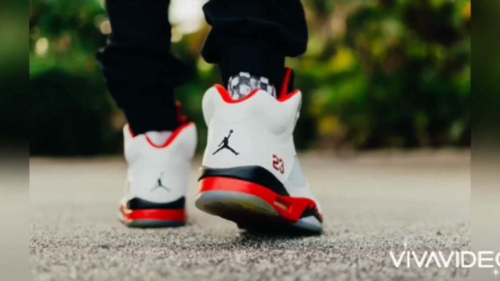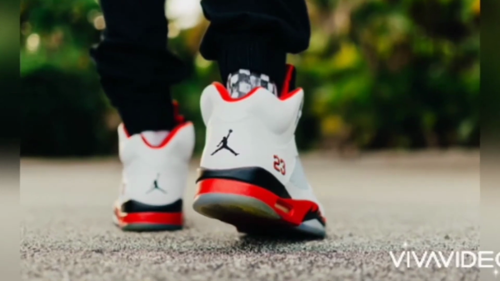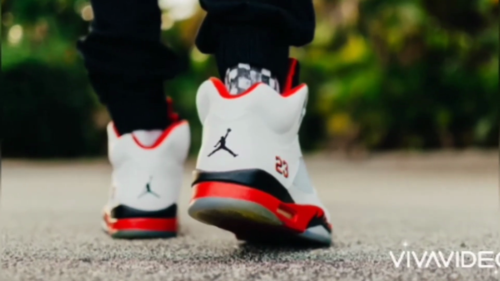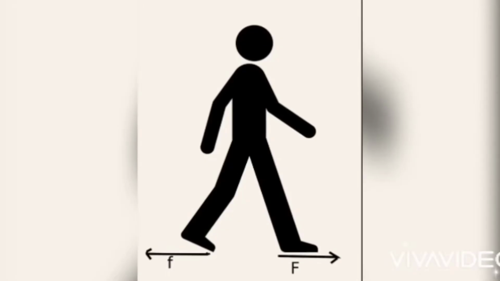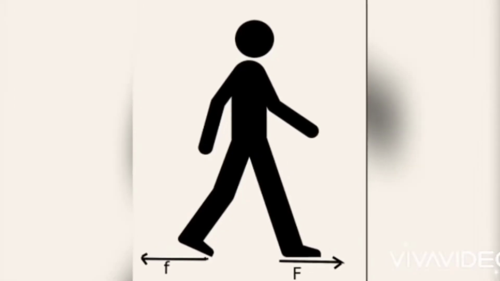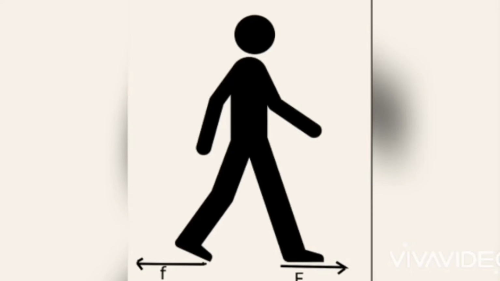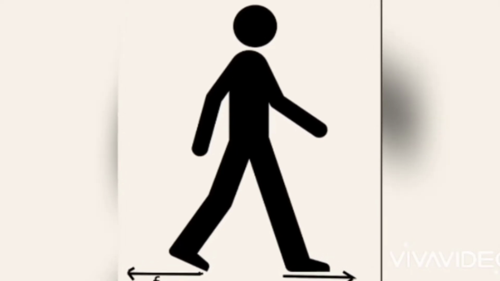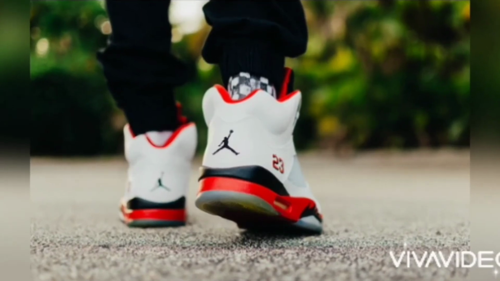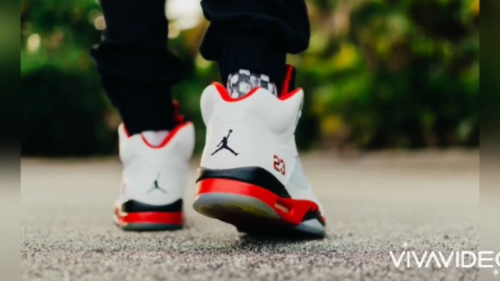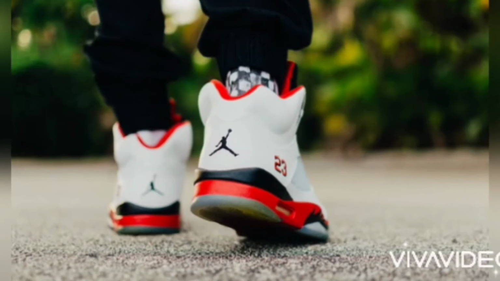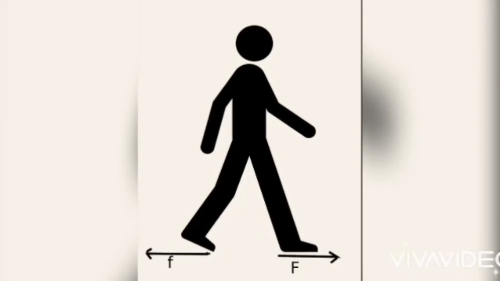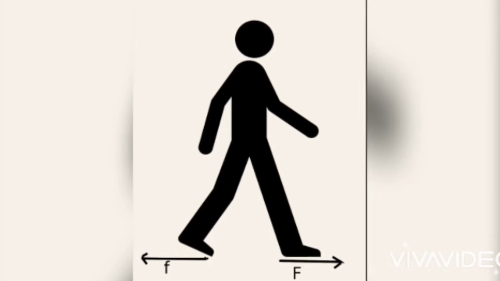The force of friction has a great importance in our daily life. Can you say one example? We can walk and run because of friction. How is it possible? How does friction help us to walk? When we walk forward, we try to push the ground with our foot in the backward direction.